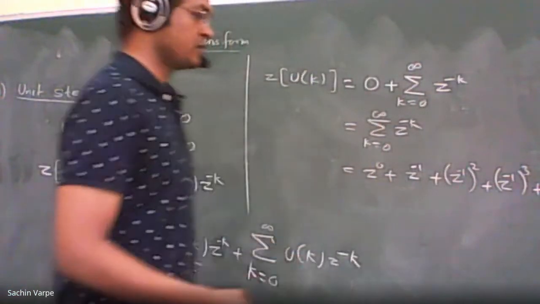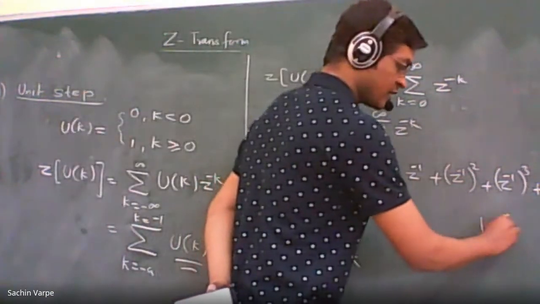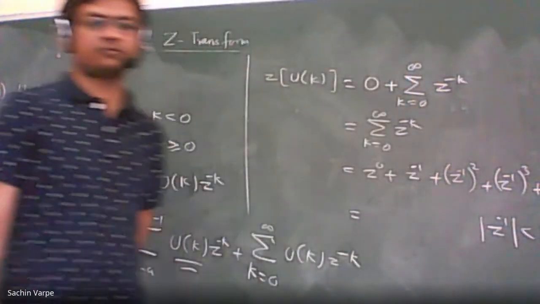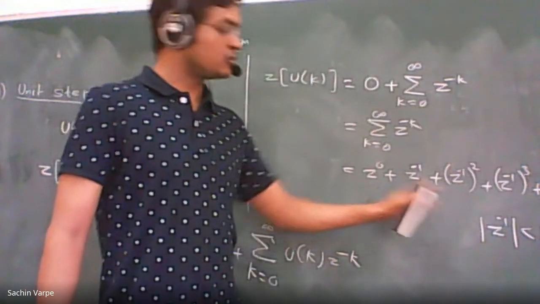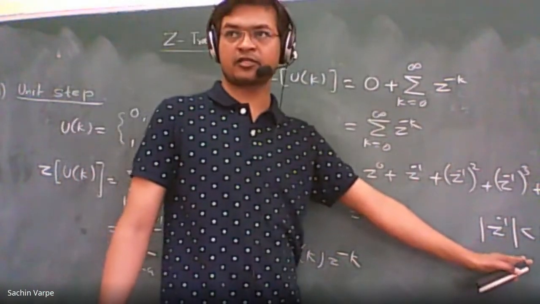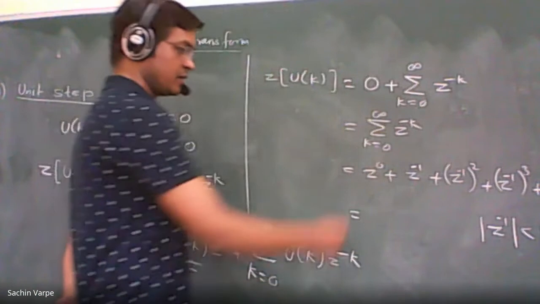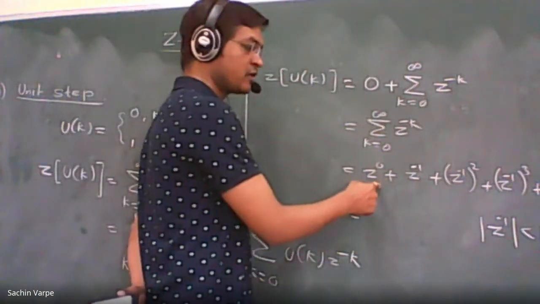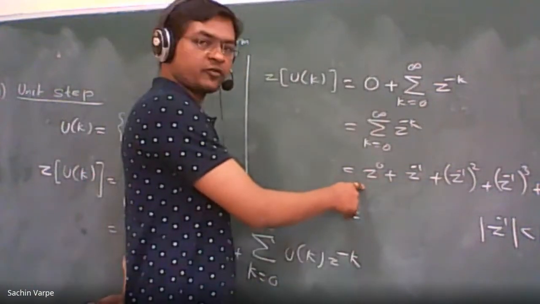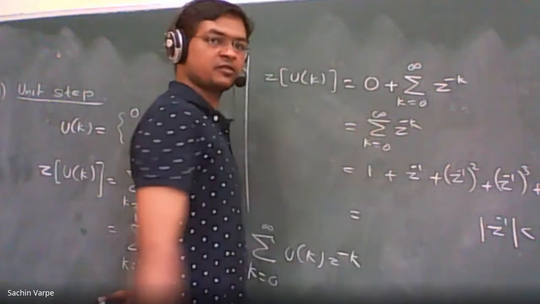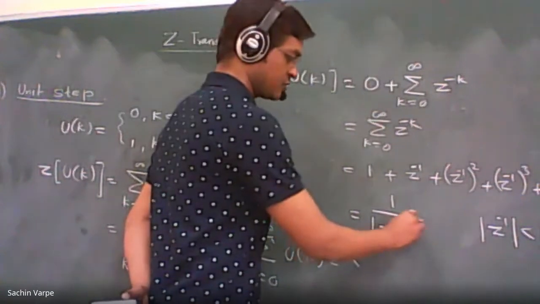So this will be convergent only for the mod of that common ratio less than 1. This will not always converge, remember. We are restricting it to the, what can we say, radius of convergence. This is called the radius or region of convergence. And where will it converge? It will converge to its limit point. What is the limit point of a geometric series? It is the first term upon 1 minus the common ratio. What is the first term here? z raised to 0 is 1. So 1 upon 1 minus the common ratio, that is z raised to minus 1.